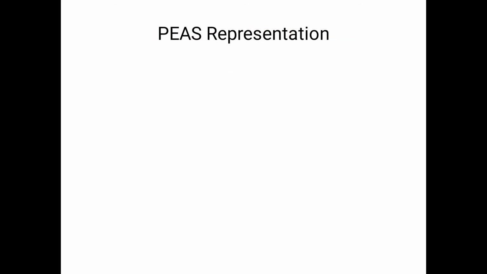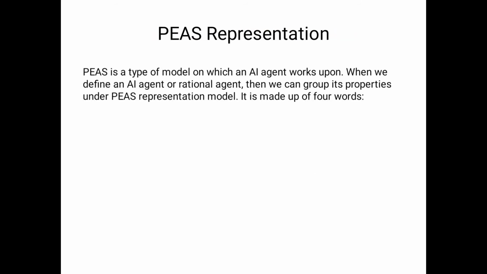Now we will relate this to rational agents. PEAS is a type of model on which an artificial intelligent agent works. When we define an artificial intelligent agent or rational agent, we can group its properties under the PEAS representation model. That is the relation between rational agent and PEAS representation.